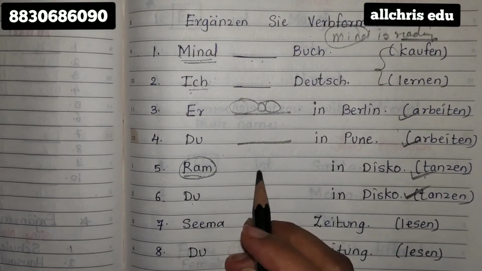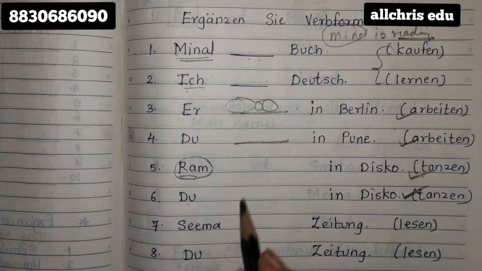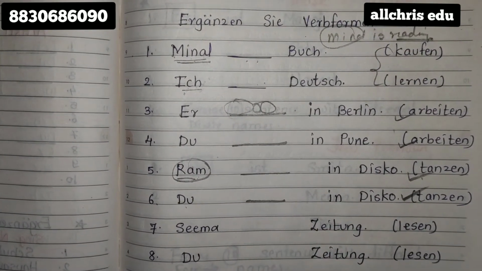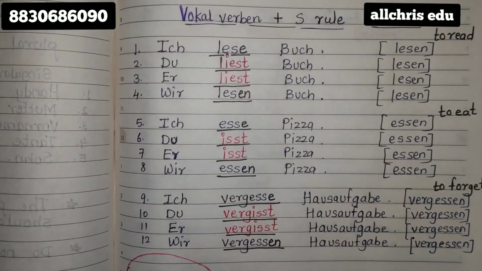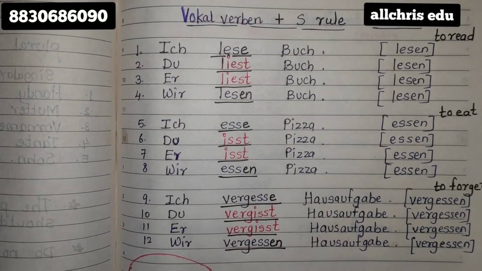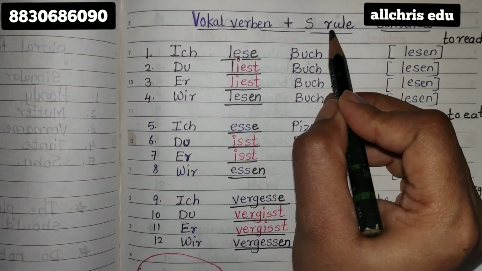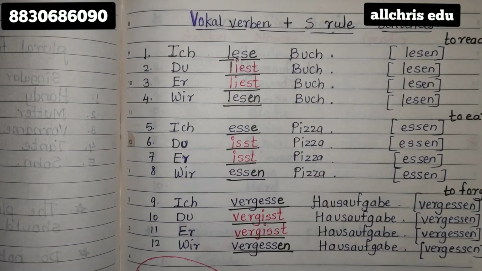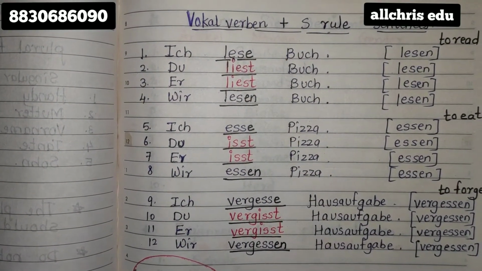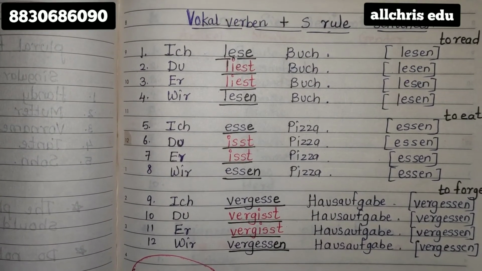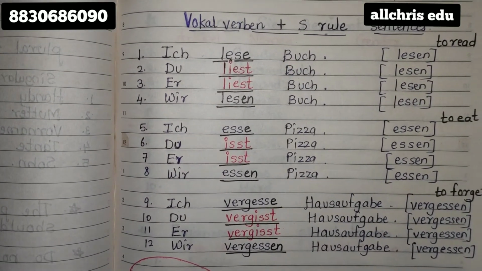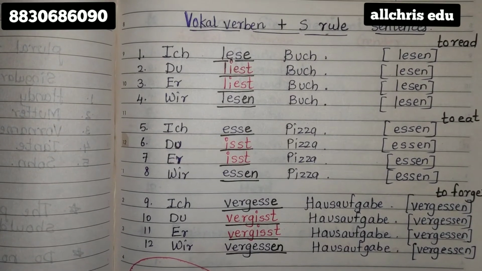How we do in English, same we do in German. So according to this rule, you just mention proper endings. If du comes, be careful in S rule. Now in the vocal verben rule, what happens? It is vocal verben plus S rule. Actually, good news is in 11th standard, at least we have only 3 vocal verben plus S rule. Only 3. So it is not difficult for you to learn those 3 and keep. It is very easy to learn it.